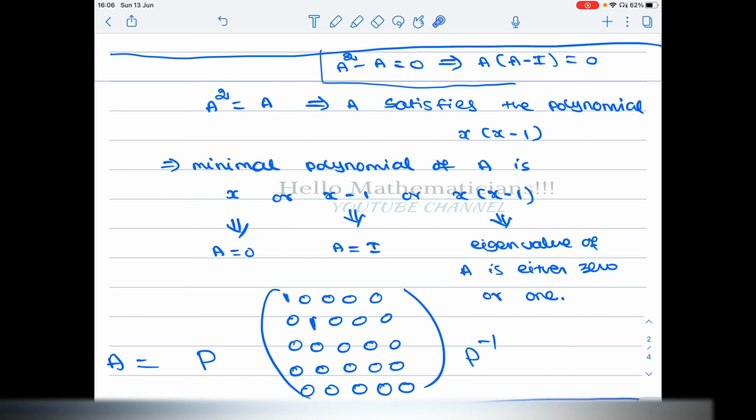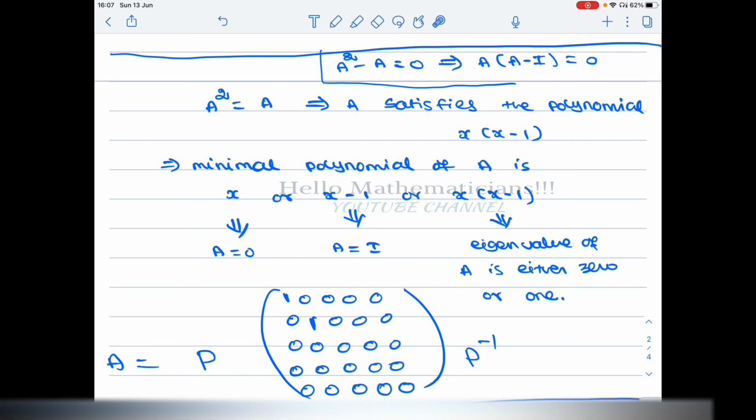Okay. So please listen to what I am going to say very carefully. That is very important. The roots of the minimal polynomial and the characteristic polynomial are exactly the same, but the multiplicity is what changes. In this case the roots of the minimal polynomial are 0 and 1, and 0 occurs once, 1 occurs once as a root.